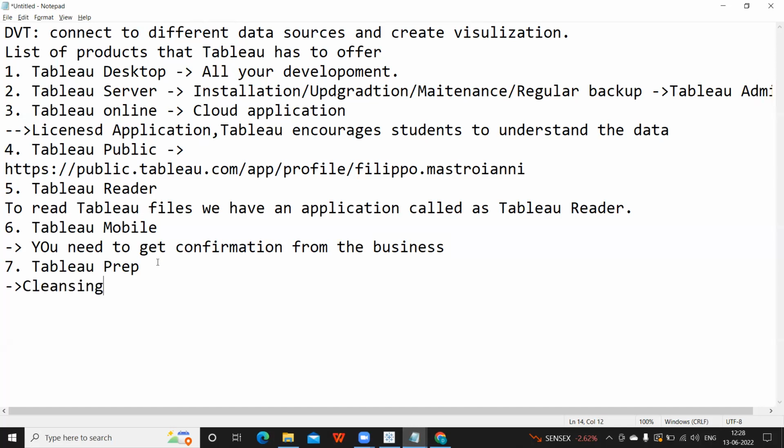So these days, if a business is completely new into the market, then there is a high probability that that business will use all the products, or a bunch of products of Tableau, like Tableau Desktop, Tableau Server, and Tableau Mobile or Tableau Prep. All of this together they'll purchase. They'll have a customized package, and based on that they can use. Okay, so this is about products.